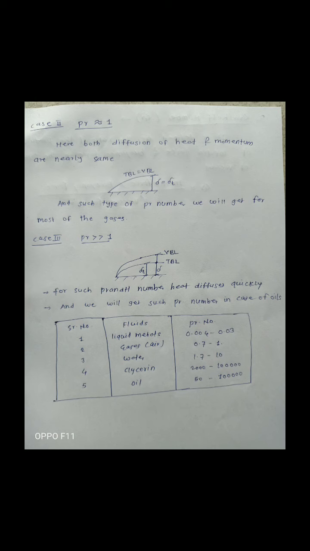So this is about the dimensionless numbers, that is Nusselt number and the Prandtl number. Nusselt number is equal to hL by K and Prandtl number is equal to mu Cp by K.